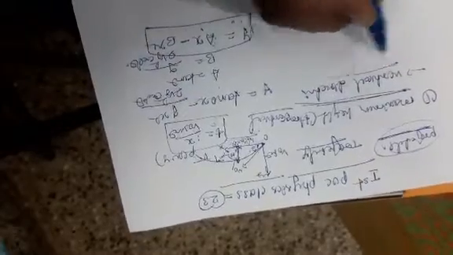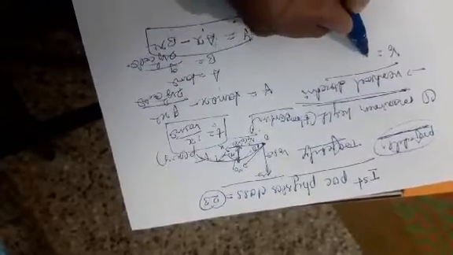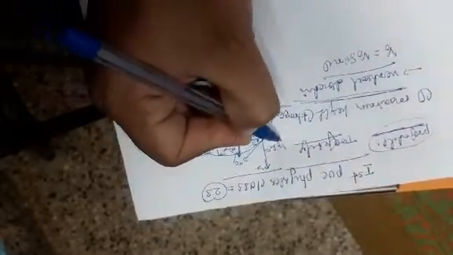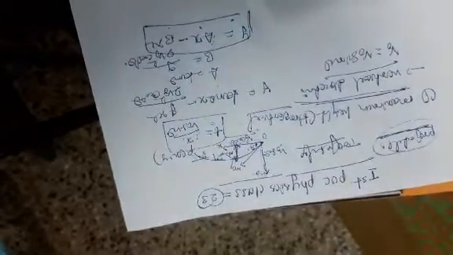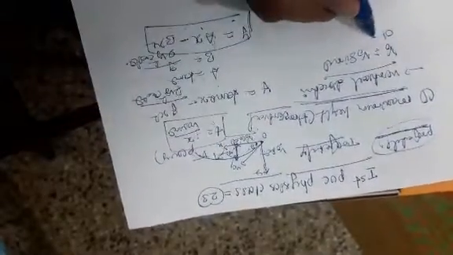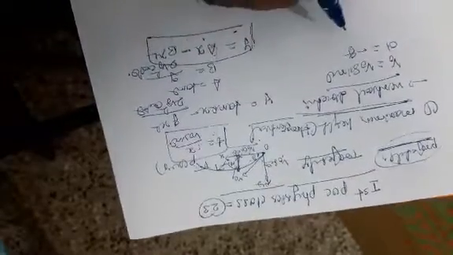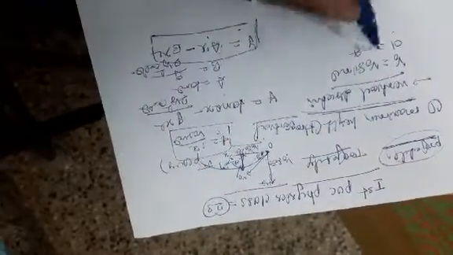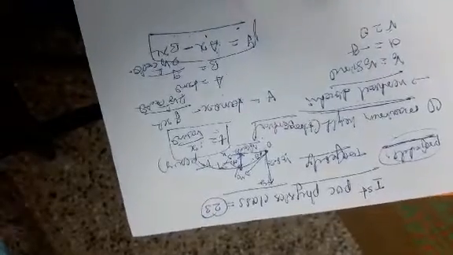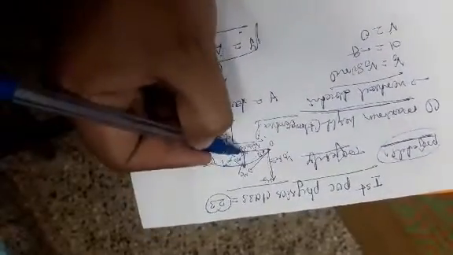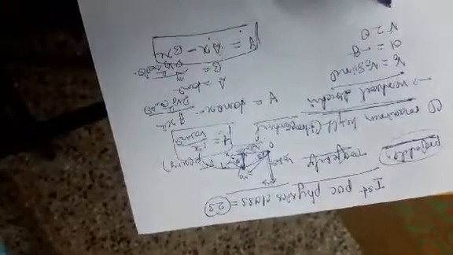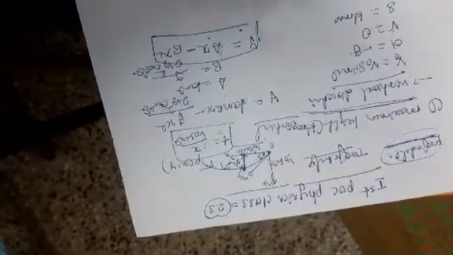In the vertical direction, what is the initial velocity? It is v0 sine theta. In the vertical direction, the acceleration is that of a freely falling body, so a is equal to minus g. What is the final velocity? There is no final velocity at the top, so it is assumed that v is equal to 0. The distance from the horizontal line to the maximum height of the projectile is s, which is equal to H maximum.